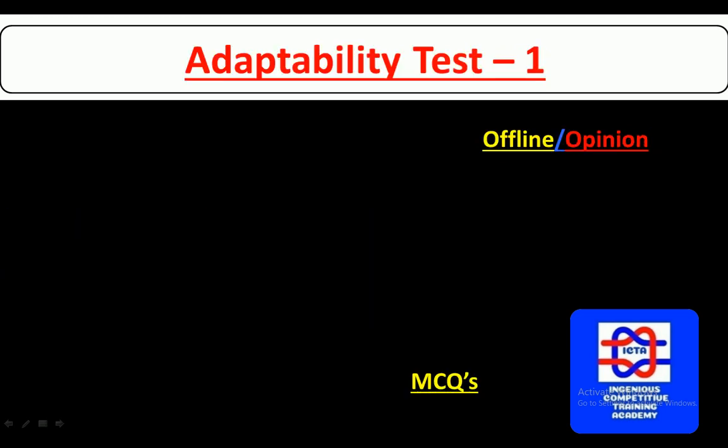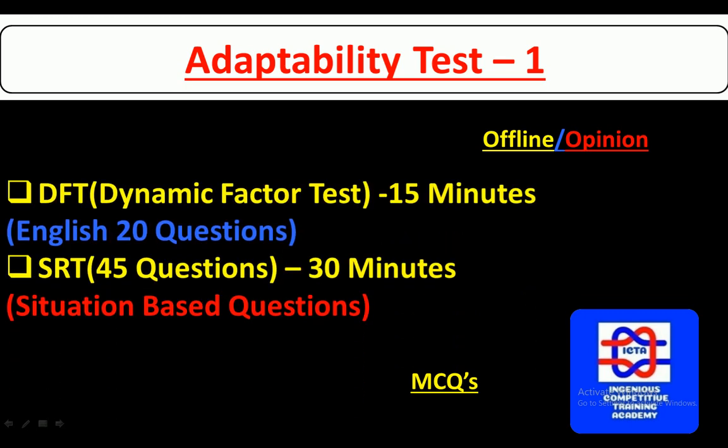If you finish the PFT, the next phase will be the adaptability test. This is offline, with multiple choice questions, and you have the DFT, dynamic factor test, for 15 minutes.